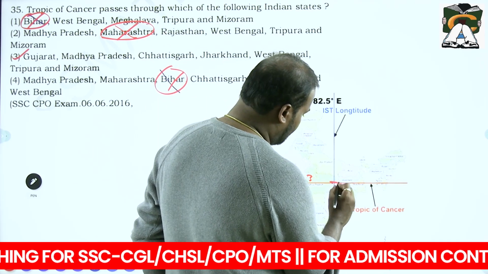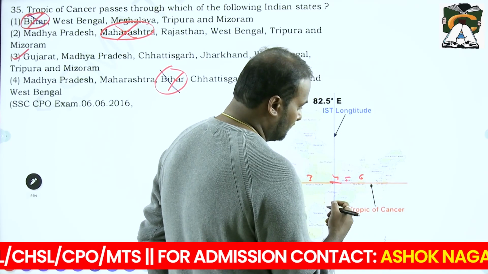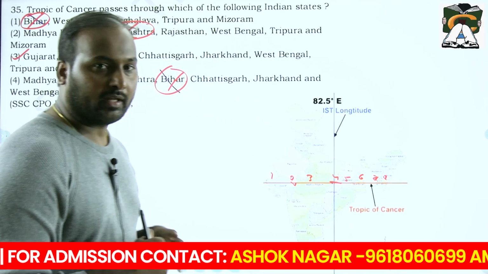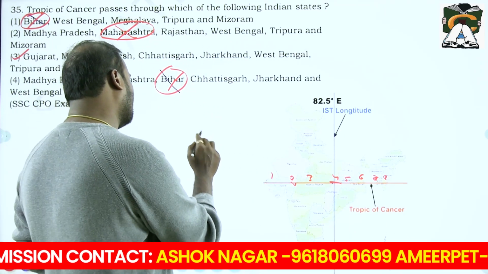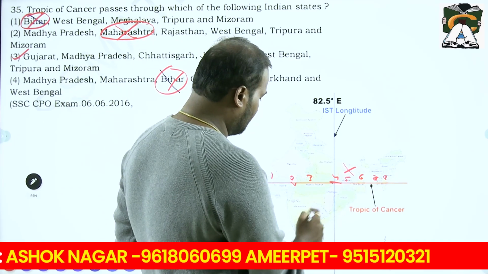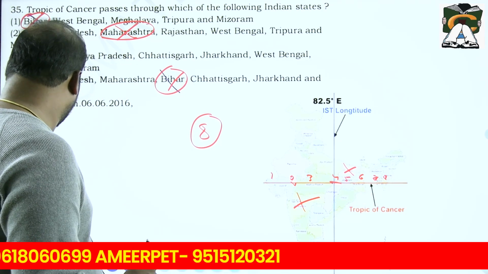So anyway, Chhattisgarh 4, Jharkhand 5, West Bengal 6, Tripura and Mizoram 7 and 8. So in total you have 8 states. Even the number is important, so remember this number as well. Bihar is not the option. Again, Maharashtra is also not, that is given in your options.